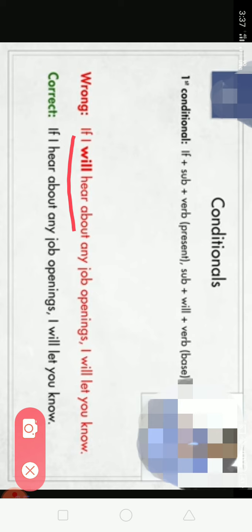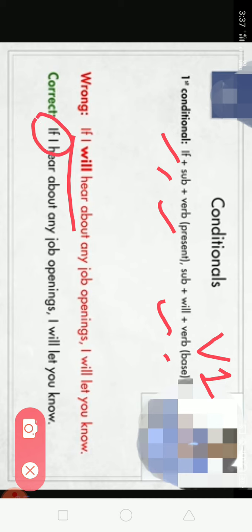It should be: if I hear about any job opening, if then comes subject, then verb, and then the second part: subject, will, verb base. Verb base means the first form of verb. So whenever you start your sentence with if, it is a conditional.